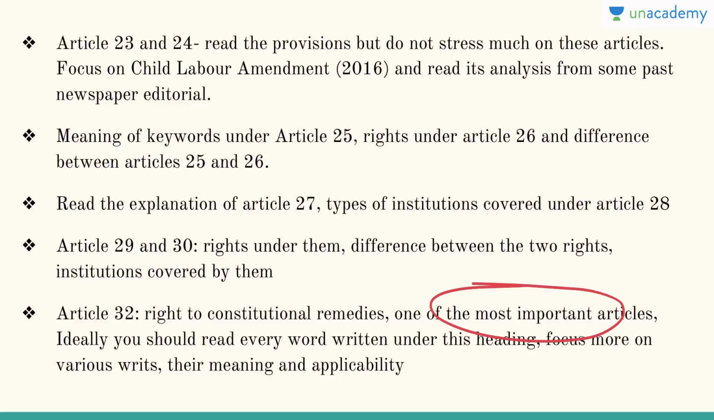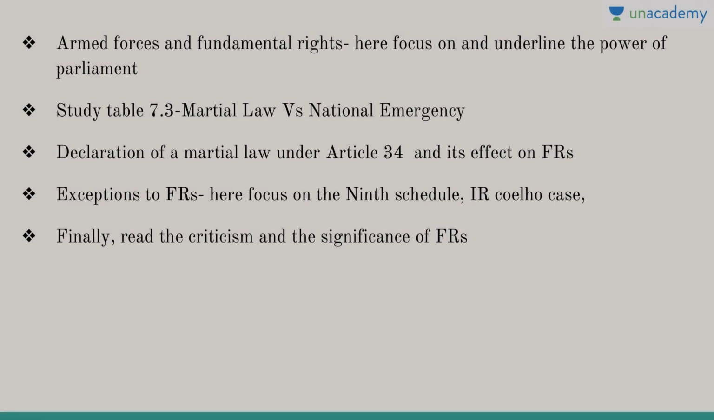Again, one of the most important articles is Article 32 in the entire constitution. It is the right to constitutional remedies. There are 5 remedies: habeas corpus, certiorari, quo warranto, mandamus, and prohibition. So ideally, you should read each and every word written under this heading. Try to focus more on the various writs which can be issued by the Supreme Court. How Article 226 contrasts with Article 32, their meaning, their applicability, etc.